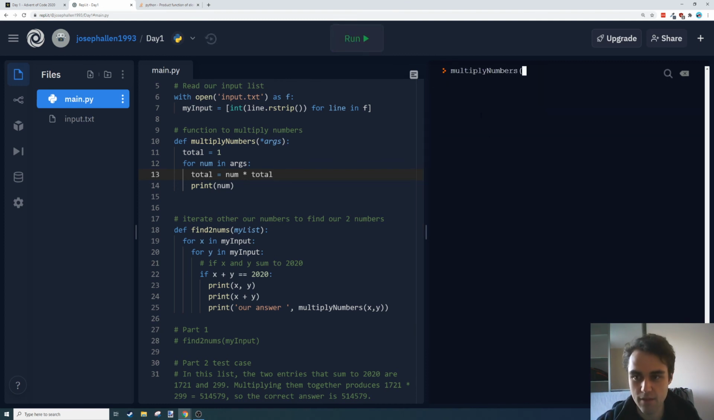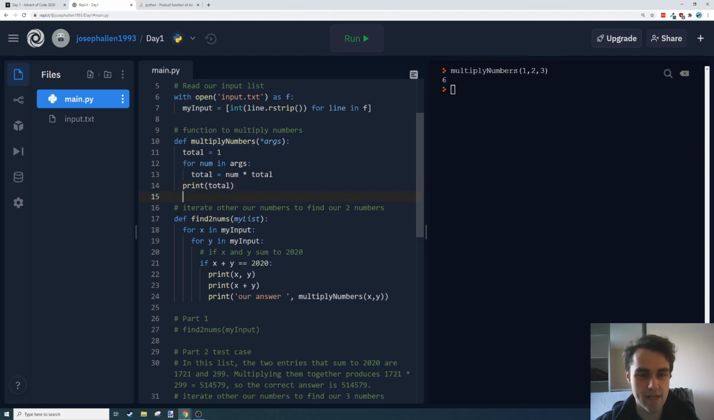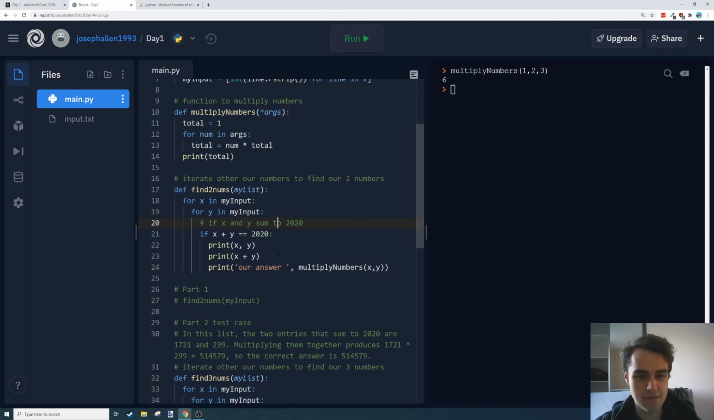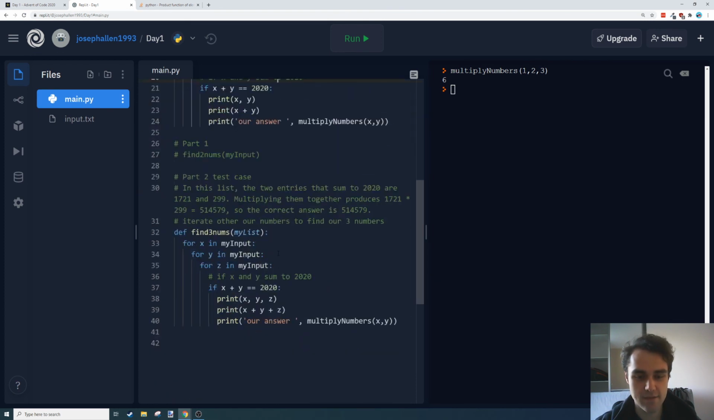So if I do multiply numbers 1, 2, 3, I need to print total. And that needs to not be indented. So again, multiply numbers 1, 2, 3. Cool, 6. So now we can use this multiply numbers function with as many inputs as we want, which means we don't have to write a separate multiply numbers function to multiply 3 numbers. So this can now just take a z as well.